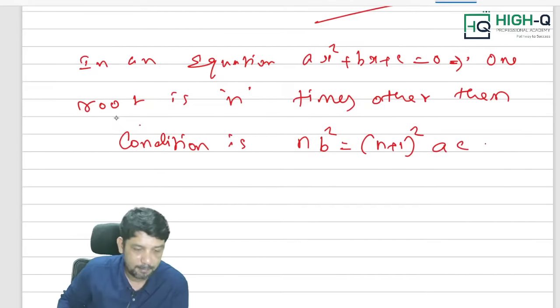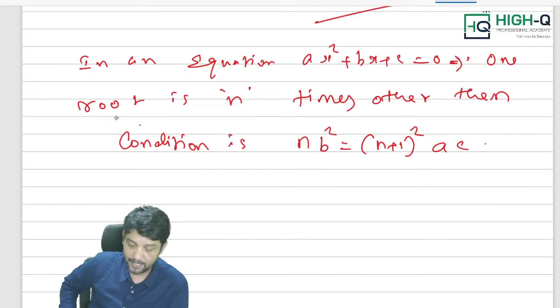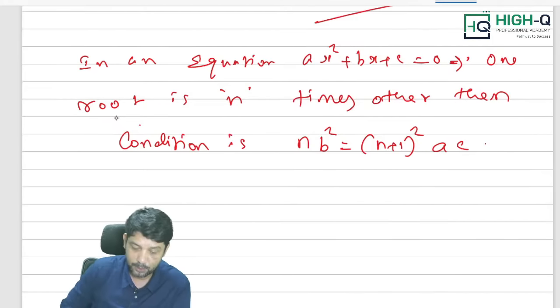What is it? n b square equal to (n plus 1) the whole square a c.